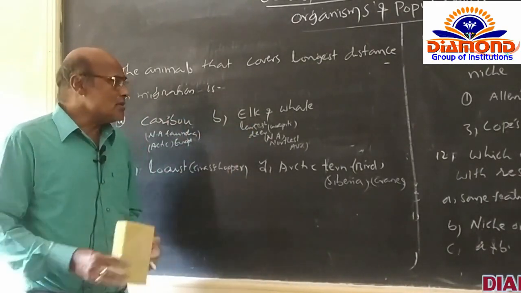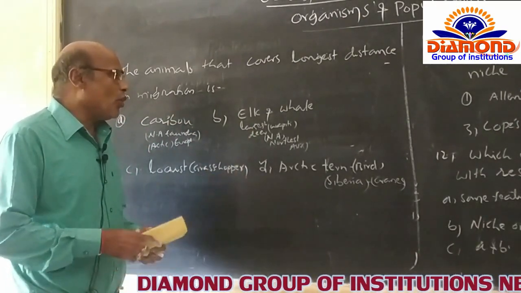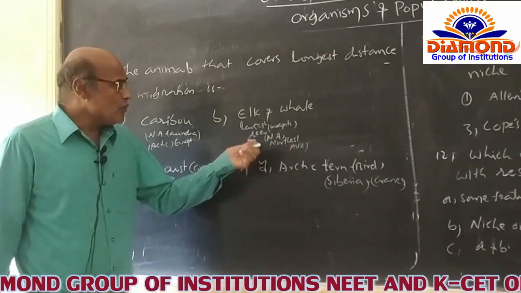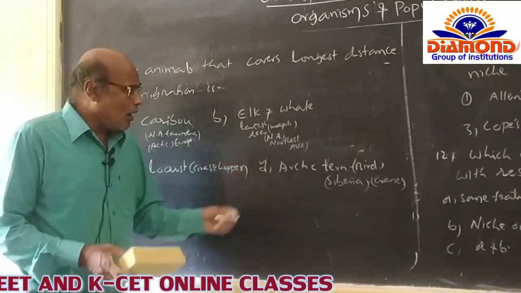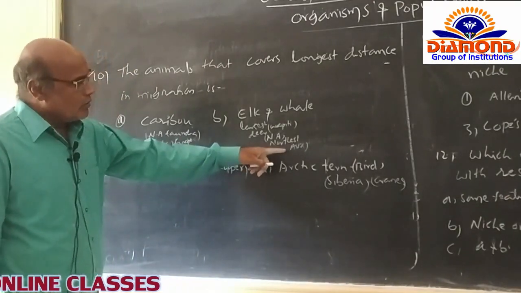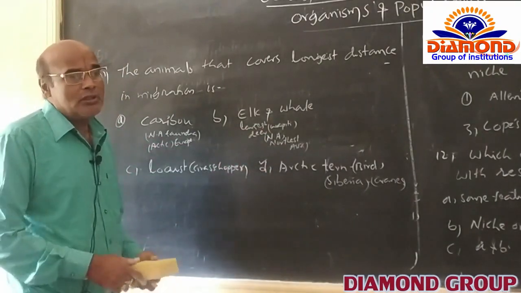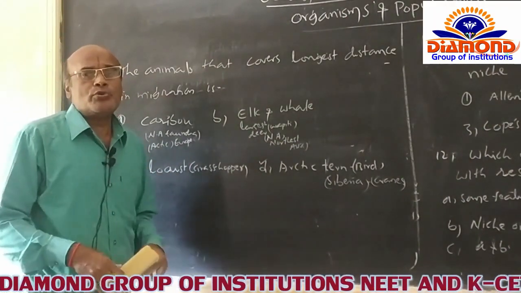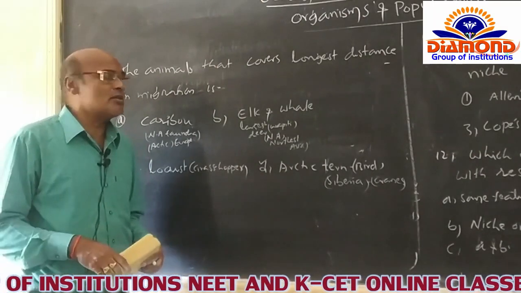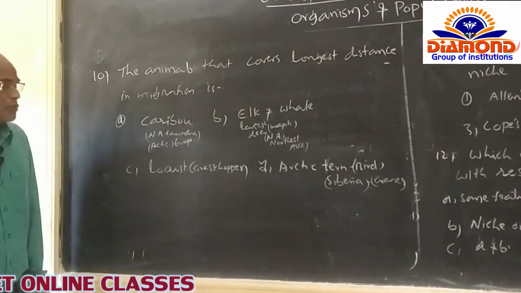Option B is elk. Elk is considered the largest deer species, and it is also called the wapiti. Of course, it is also confined to North America, Europe, and northeast Asia. It also exhibits a little migration, but in most cases they do not migrate the longest distance. So that's why option B is also not correct for this question.